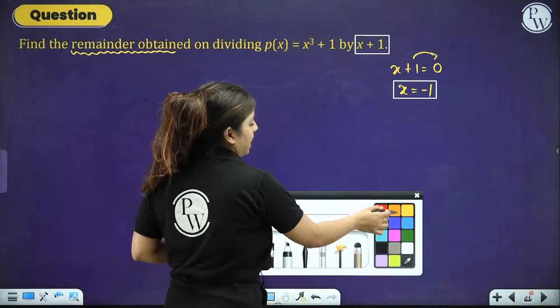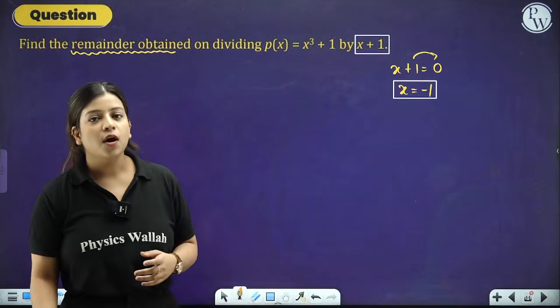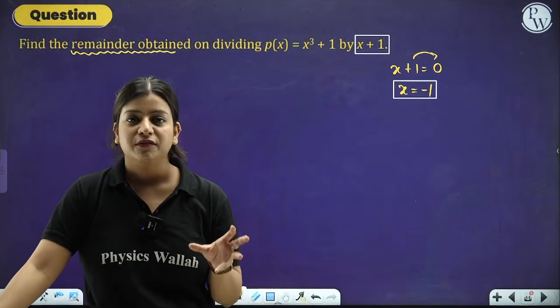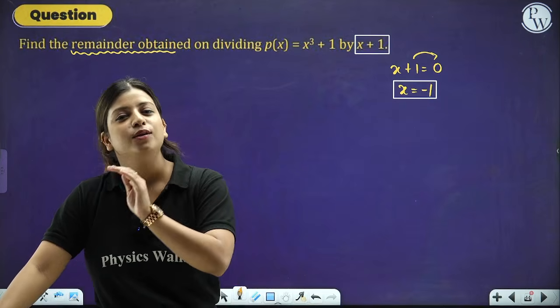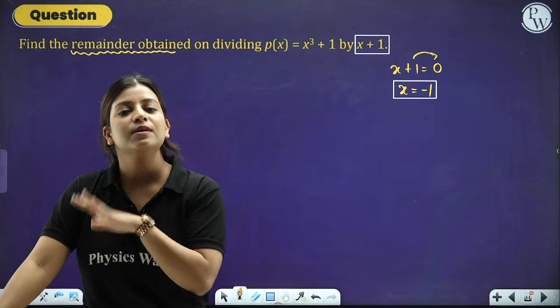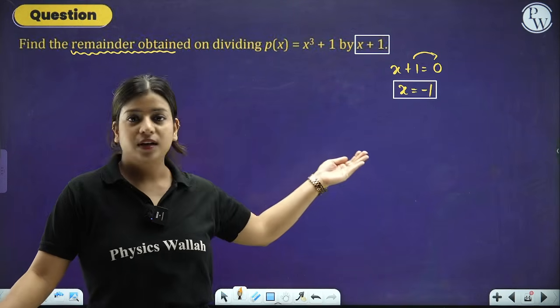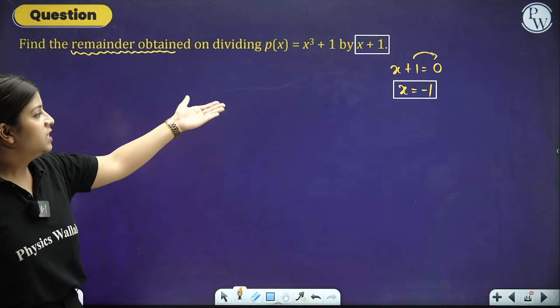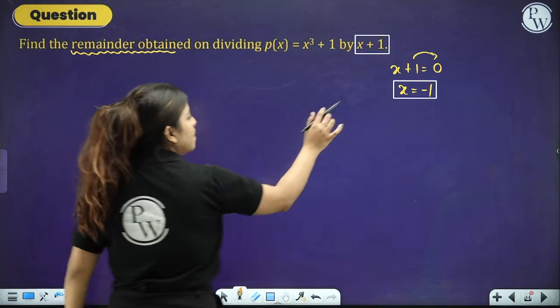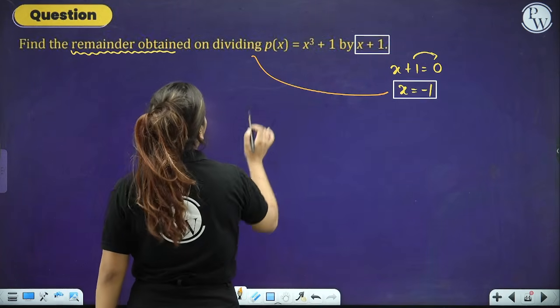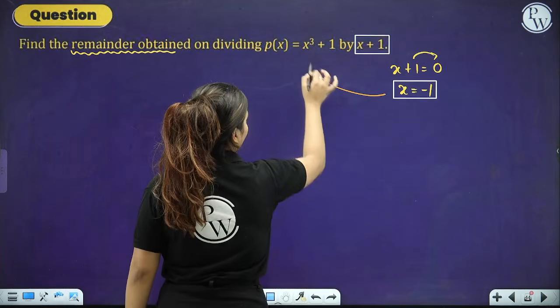Why do we put x plus 1 equals to 0? Because x plus 1 is your divisor. Equate it to 0, transpose everything to the right hand side except the variable and find out the value of x. Now since you have the value of x, put this x equals negative 1 in the expression that you have.